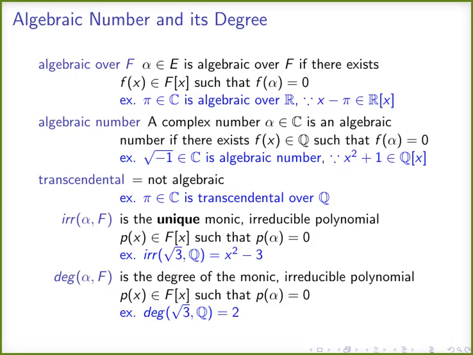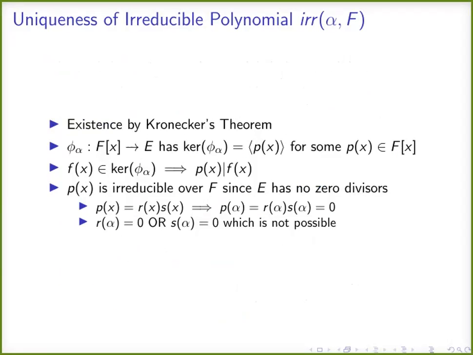So far we haven't proved that this polynomial is unique. We are going to prove that this polynomial is in fact unique. So how do we prove that? We already know that it exists. By Kronecker's theorem, there exists an irreducible polynomial for any algebraic number alpha over f. If alpha is algebraic over f, then there will be an irreducible polynomial p of x such that p of alpha is 0. And we consider the evaluation homomorphism psi alpha from f[x] to E.